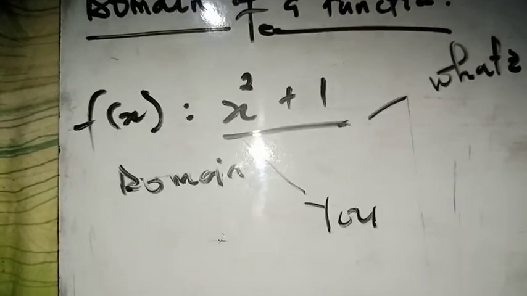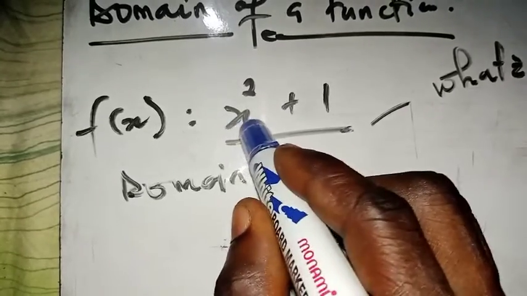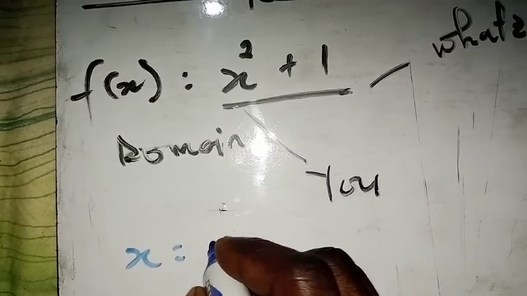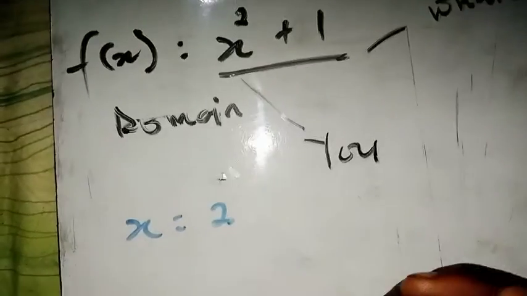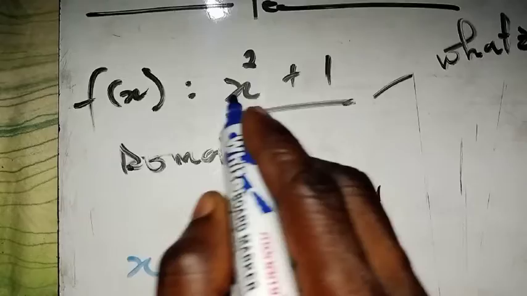Is that okay? So that is the condition. Once anything that you bring here, we are going to replace the X here to determine. So let's say, mathematically, X here is just 2, meaning that X is equal to 2. So we are going to replace the X in our row here by 2.